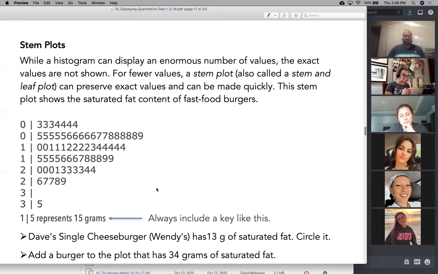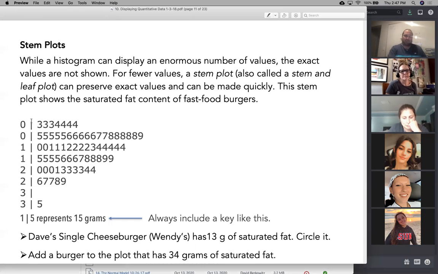So we have dot plots, we have histograms, and now we have stem plots. The stem plot is essentially a dot plot turned sideways. You have all the data, but it's done in a slightly different way. With a dot plot, you have 3, 3, 3 in one row, and 4, 4, 4, 4 in another row, and then 5, 5, 5, 5, 5, 5 in one row, and so on. A stem plot is kind of like a hybrid between the dot plot and the histogram, in that you're grouping them together in one column, but you're also not losing any data.